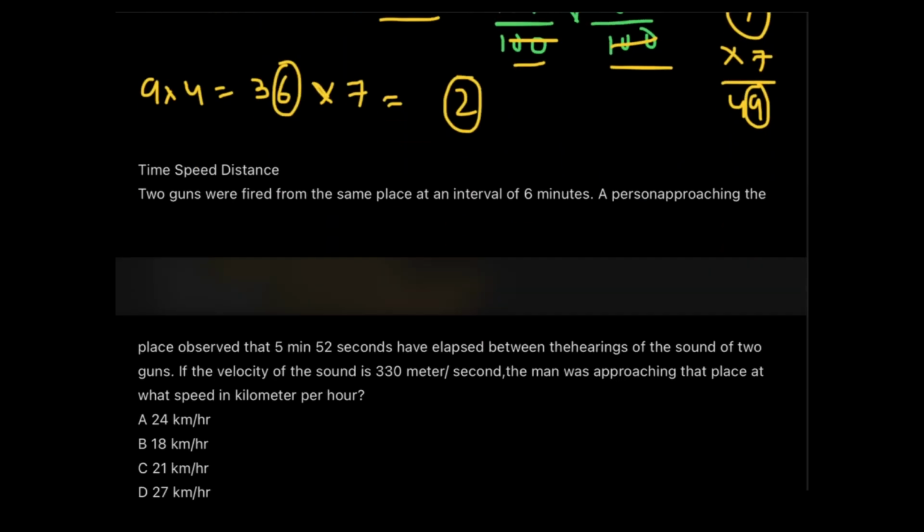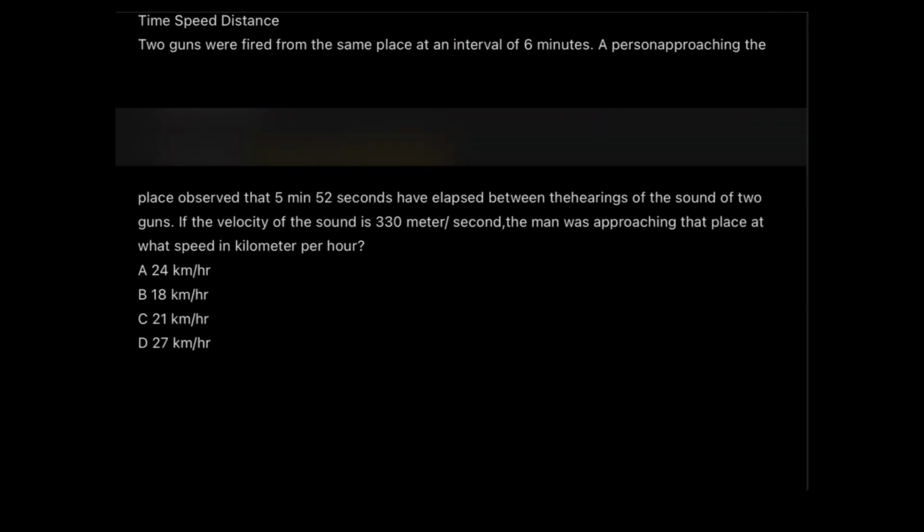Okay, now the next question is on time, speed and distance, guys. So the question reads, 2 guns were fired from the same place at an interval of 6 minutes. A person approaching the place, language is as important here as mathematics. So if I am saying that a person is approaching the place, that 5 minutes 52 seconds have elapsed between the hearing of the sounds of the 2 guns. Okay, now here you automatically understand that the person is coming from the opposite direction. Now if the velocity of the sound is 330 meters per second, the man was approaching that place at what speed in kilometers per hour.